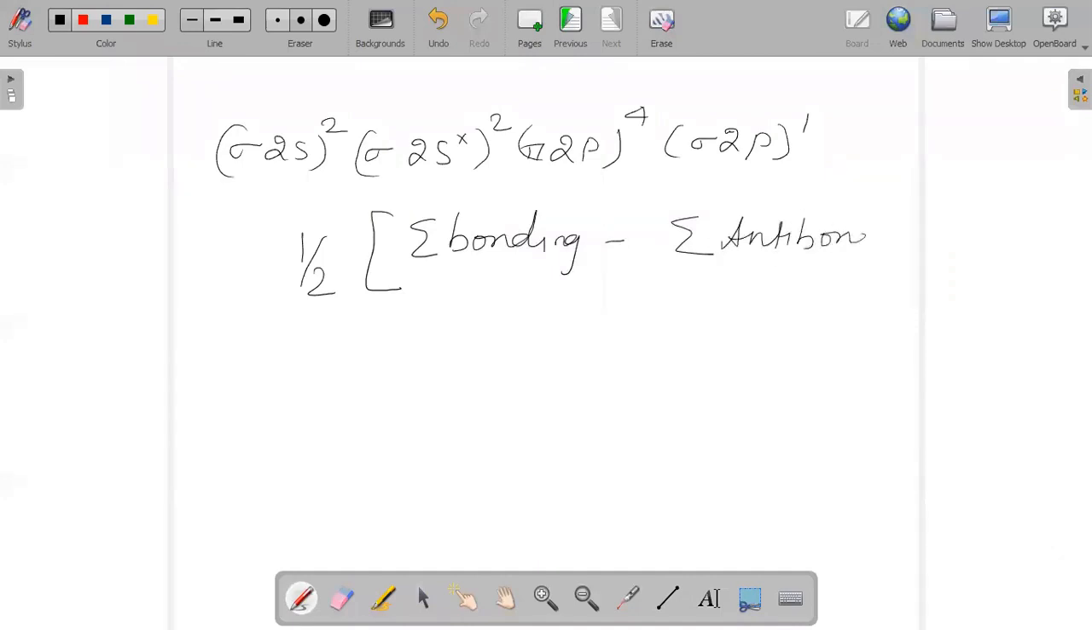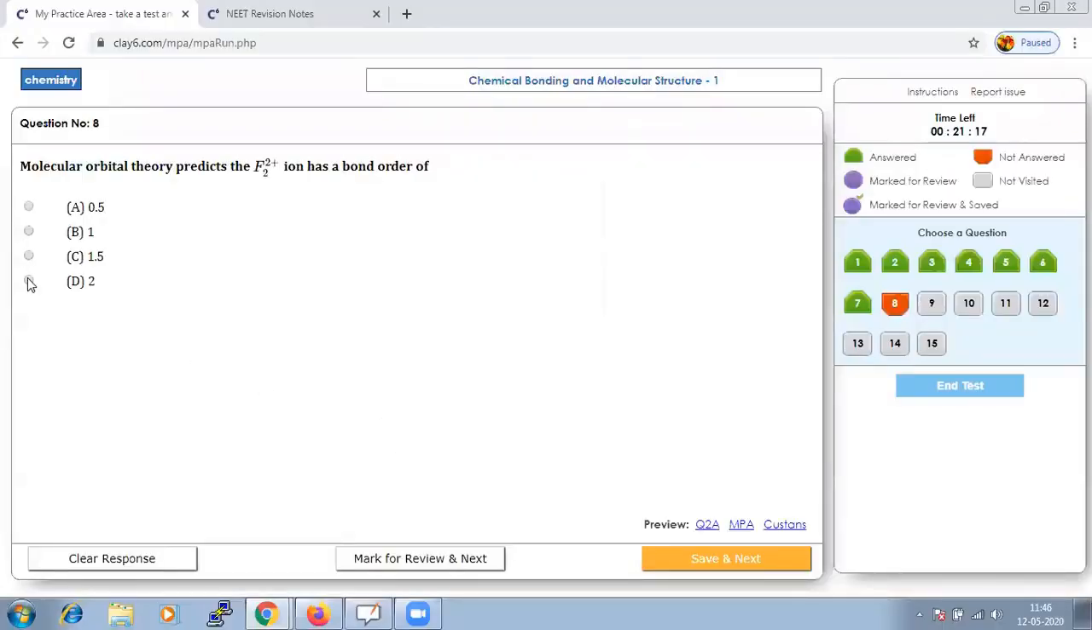So if you calculate that for F2, there are in total 8 bonding electrons and 4 anti-bonding. Hence, we could conclude that the answer should be 2. Do we have that option? Yes, it is D. So, let us save that and go to the next.